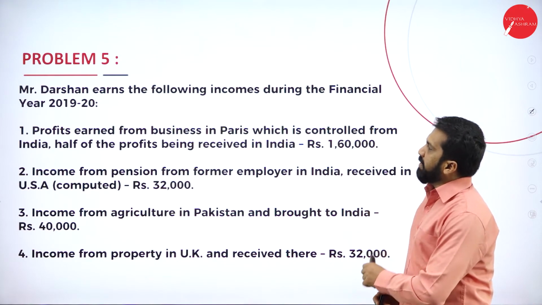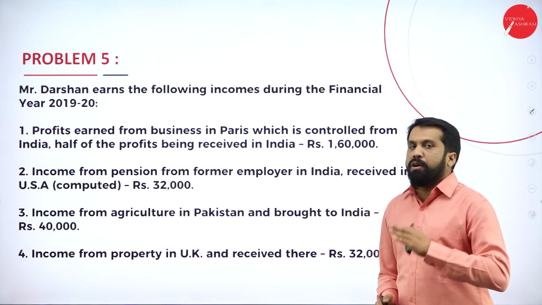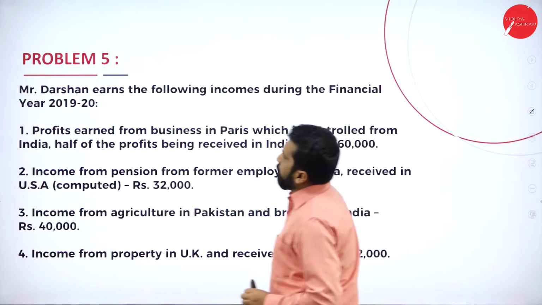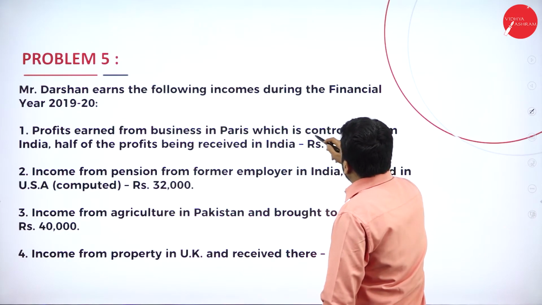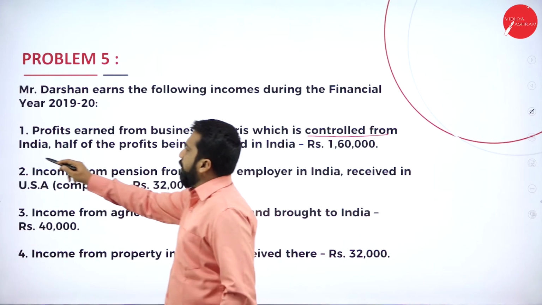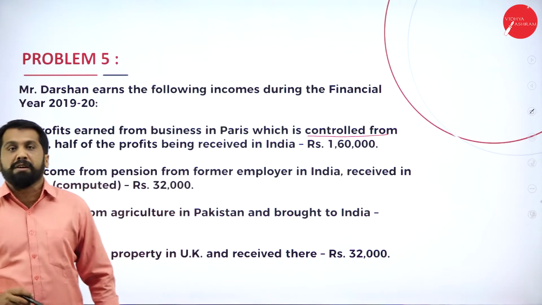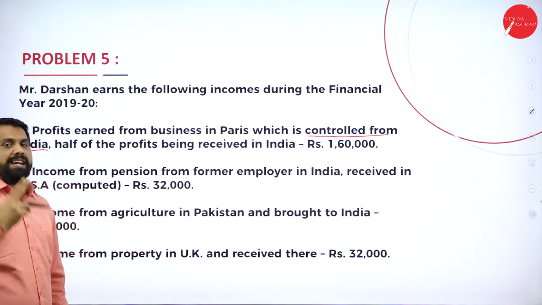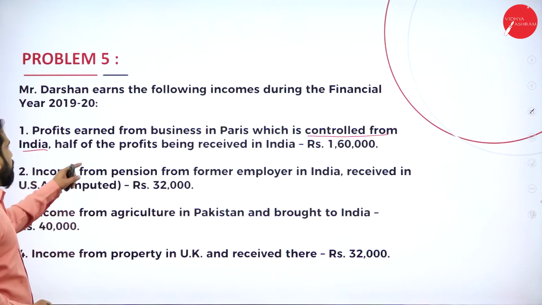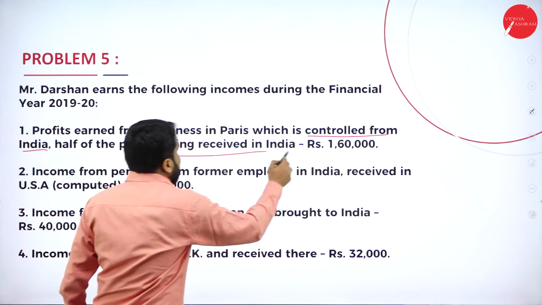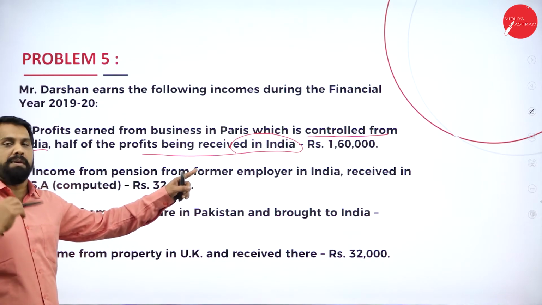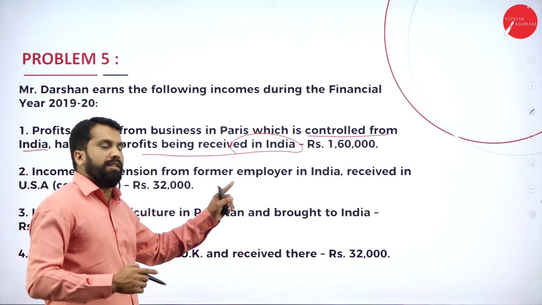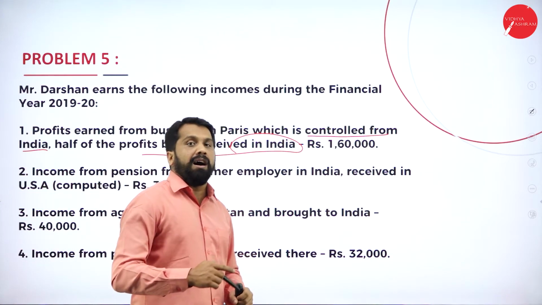The problem is easy, so try to solve it yourself. Profit earned from business in Paris, which is controlled from India. Anything which is controlled from India, what? Two persons are taxable. Along with this, half of the profit is being received in India. So for the third person, we have to take half. Remember, the first two persons full and the last person half.